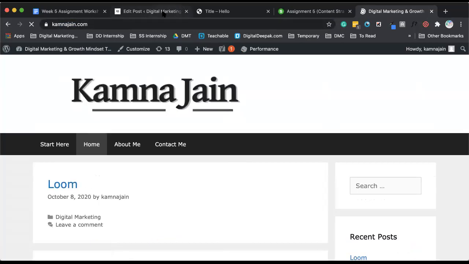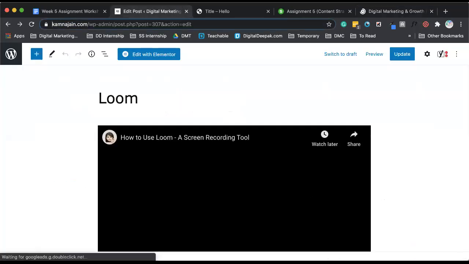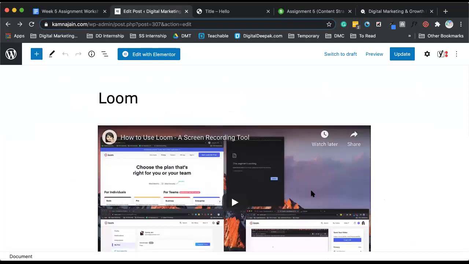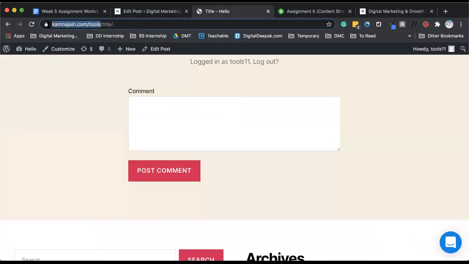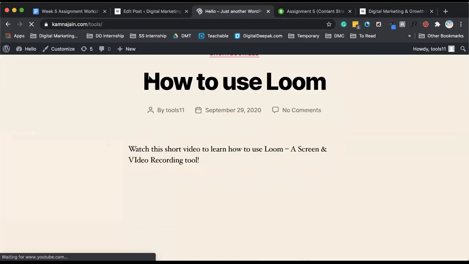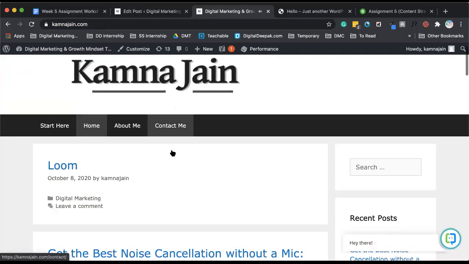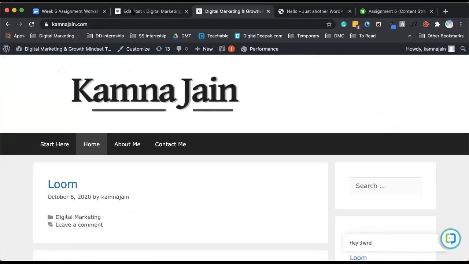Now, how you do that is, so right now I have created something called a subfolder or a subdirectory as they call it. And I have installed another WordPress there called kamnajain.com/tools. So this is where I have installed one more WordPress just so that, I was like, okay, let's also show the classic editor. So this and my main website are actually not the same. So that is one thing which you can do. Basically install WordPress on a new subdirectory. And if you want to see how to do it, I will show it at the end.